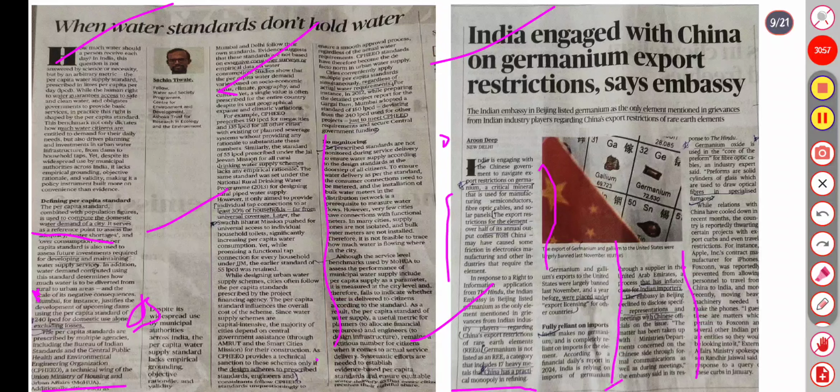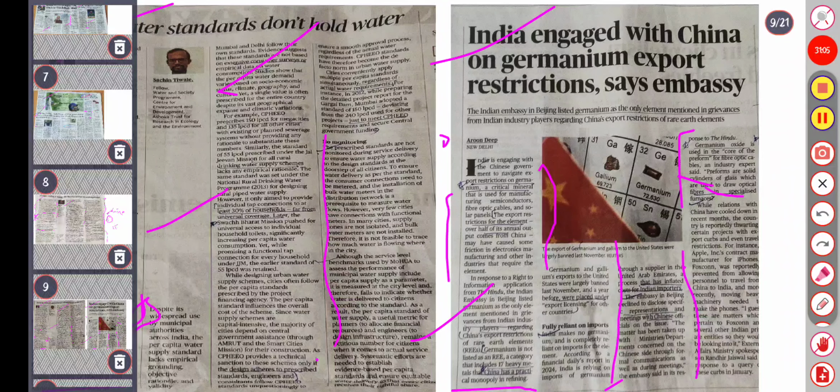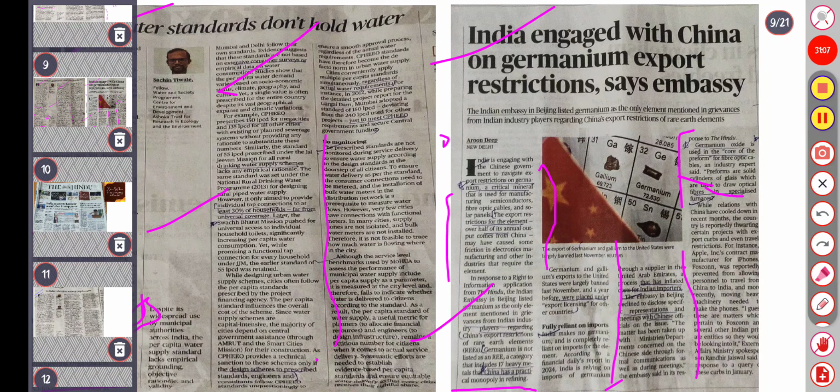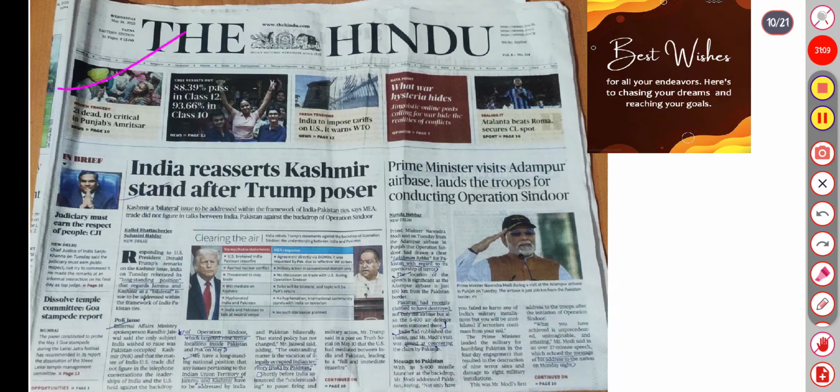Germanium oxide is used in the core of the preform. Fiber optics enable industry exports. Cylinder glass is used to draw optical fibers in specialized furnaces. So that's all for this. Next, moving to the 14th May Hindu editorial, where we will cover the front page.